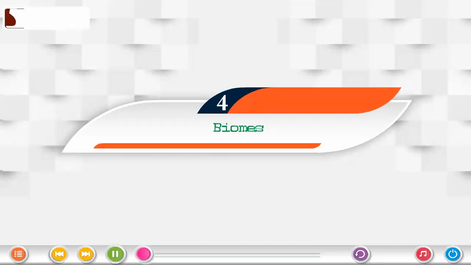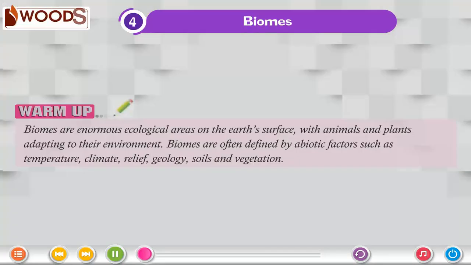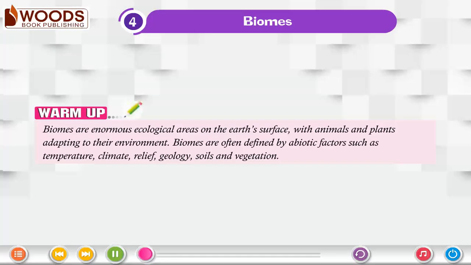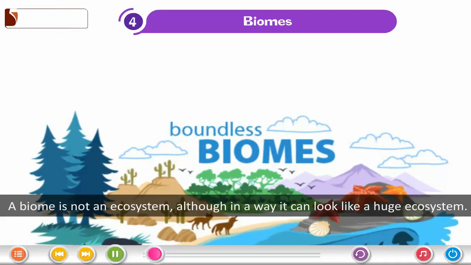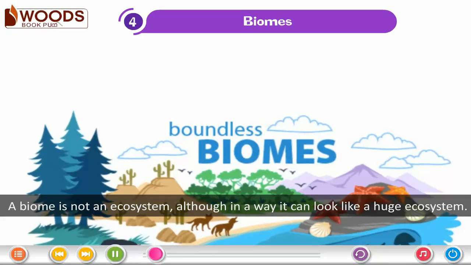Chapter 4 Biomes. Warm-up. Biomes are enormous ecological areas on the Earth's surface with animals and plants adapting to their environment. Biomes are often defined by abiotic factors such as temperature, climate, relief, geology, soils, and vegetation. A biome is not an ecosystem, although in a way it can look like a huge ecosystem.